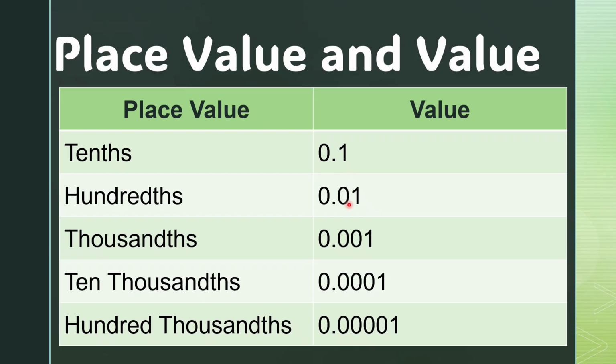Next, hundredths, two decimal places. Thousandths, 3 decimal places. Ten thousandths, 4 decimal places. Hundred thousandths, 5 decimal places.